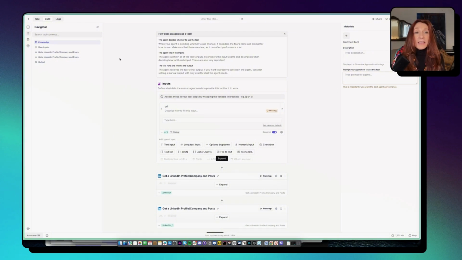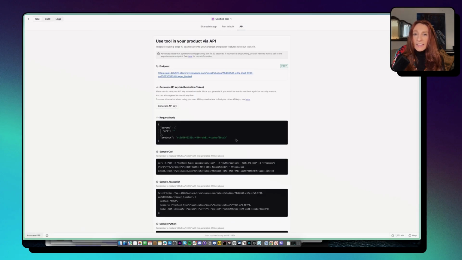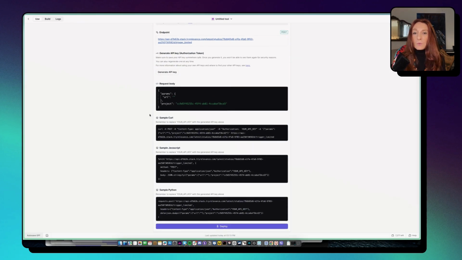And for that, I need to go to use here and to go to API and generate an API key. So I already have one. Once you generate one, you can reuse it for any connection with Relevance. Okay. And this is our endpoint. So we copy the API key that we have generated and the endpoint, and we also copy the sample curl. Okay. So we copy that, and then I have already done it.